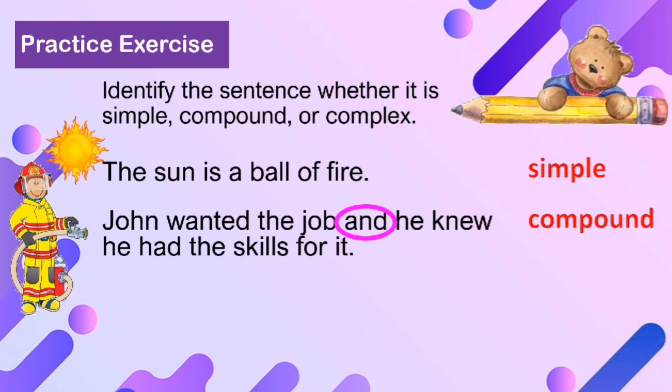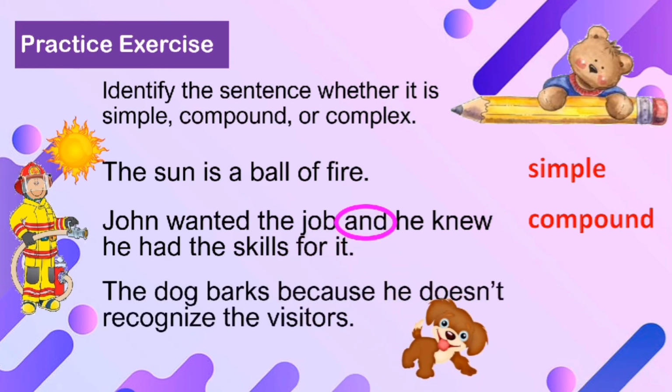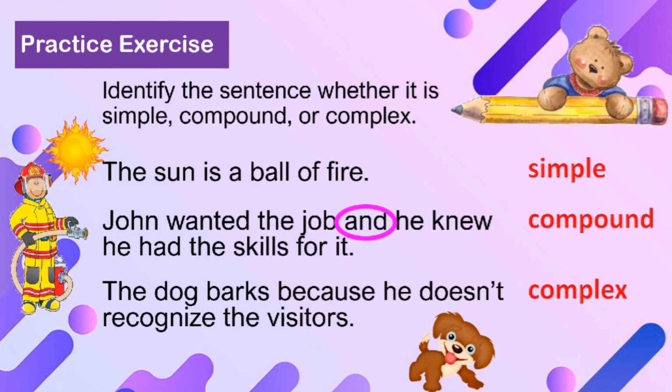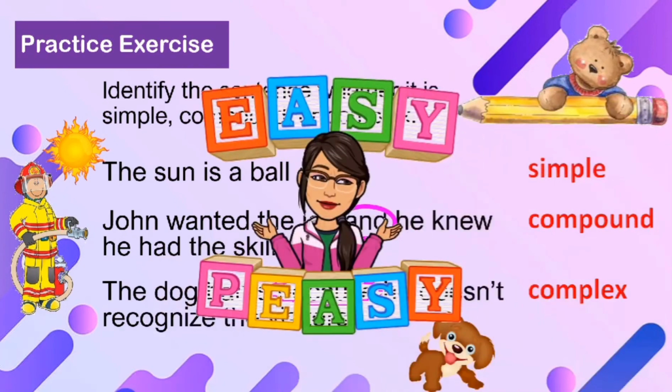Now let us have the third example. The dog barks because he doesn't recognize the visitors. What do you think? Is it simple, compound, or complex? Yes, it is complex. How is that? Notice the subordinating conjunction because. That is a hint that there is a dependent clause and an independent clause.